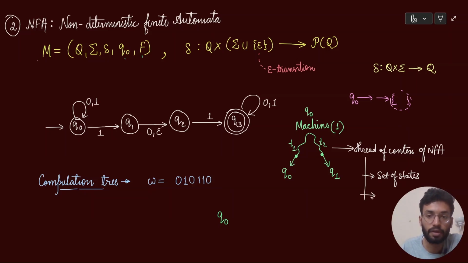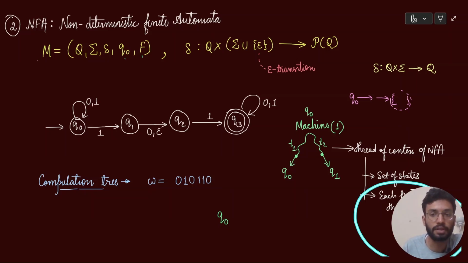Then you need to be aware of, at each particular thread of computation, आपका जो input वाली W है, so this is my input string, उसमें pointer, where that pointer is, right? So this has to be known for each particular thread of computation.